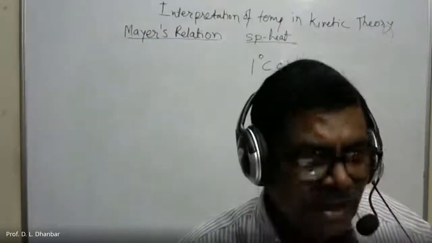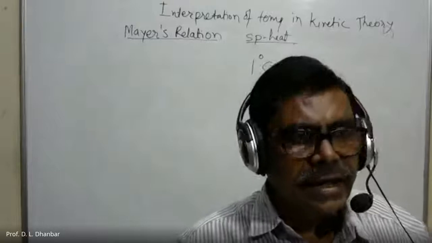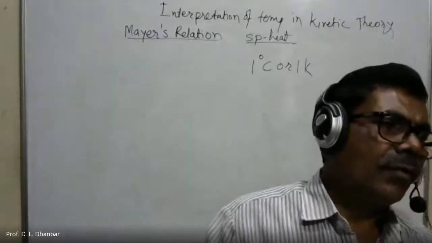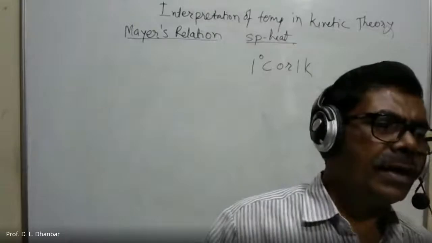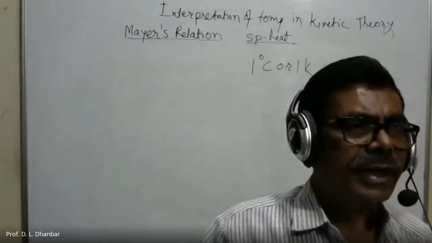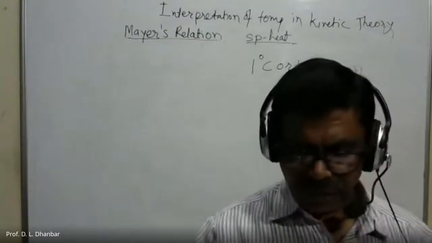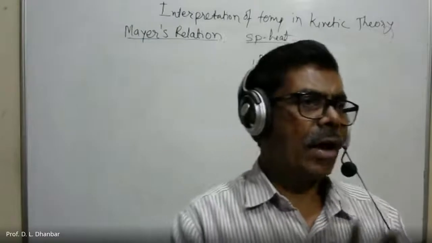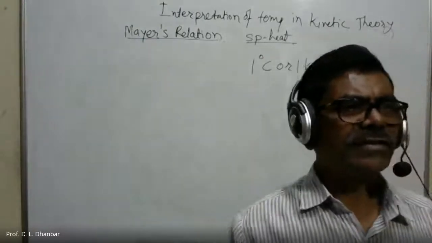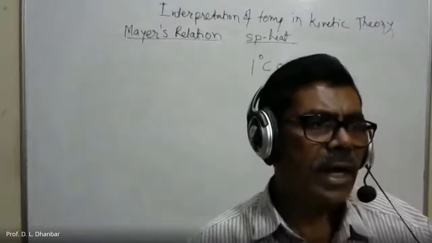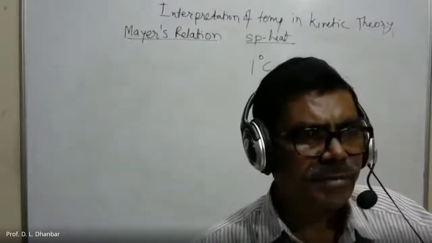मतलब कोई भी सब्सटेंस का टेम्परेचर 1 डिग्री से बढ़ाने के लिए जो भी हीट एनर्जी लगती है, या 1 डिग्री केल्विन से जो भी हीट एनर्जी लगती है, that we call it as the specific heat of the substance. So specific heat of a substance can be defined as the quantity of heat energy required to raise its temperature through 1 degree Celsius or 1 Kelvin. Okay, that we call it as the specific heat.